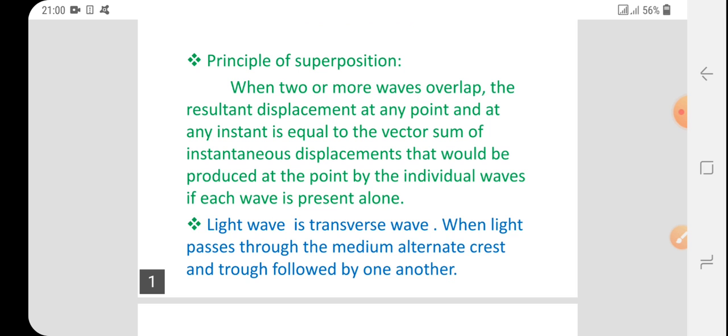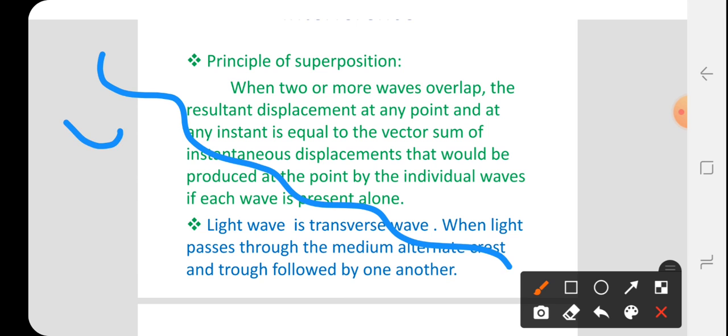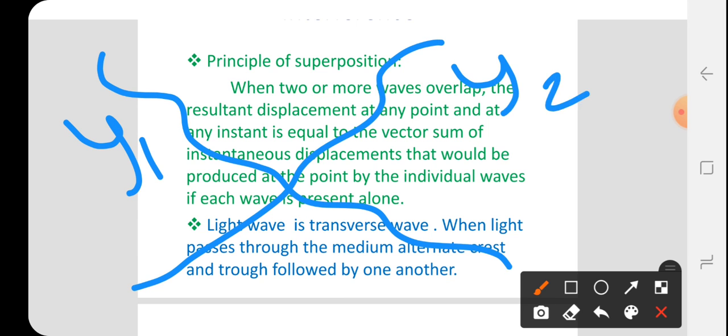Here, each wave is present alone. For example, suppose we have two waves having their own displacement, frequency and amplitude, and they propagate in a medium. Suppose y1 is one wave and y2 is another wave, and both are arriving at a single point.